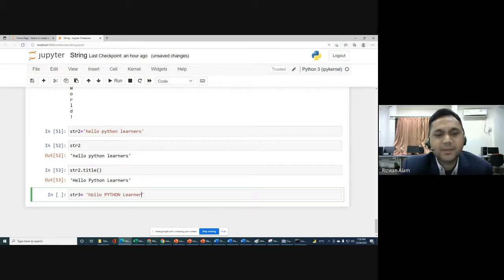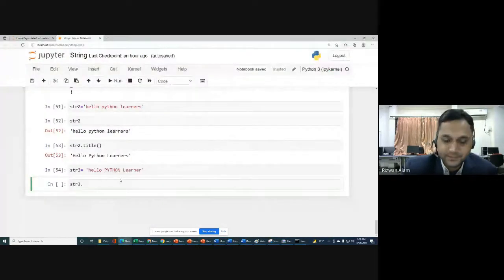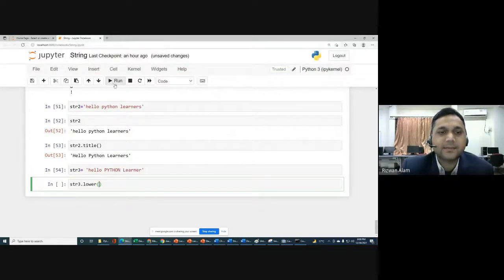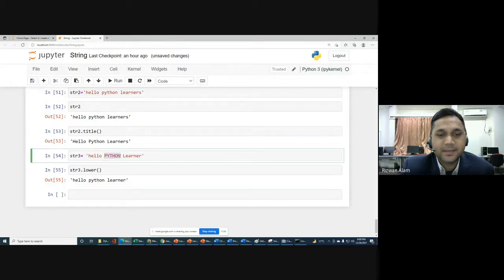If you want to change the whole string so that all the characters are in small letters, you can do str3.lower. Let me check this. Lower means lowercase will be applied to all the characters. So for hello Python learners, Python was in capital, so it will be changed to lowercase. The whole string will be converted and all the characters will be written in small letters, in lowercase.